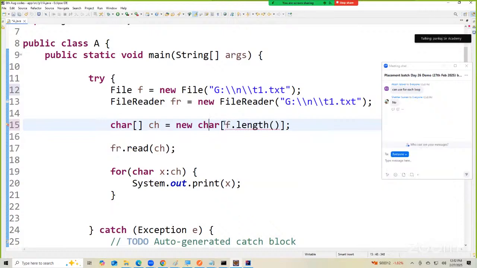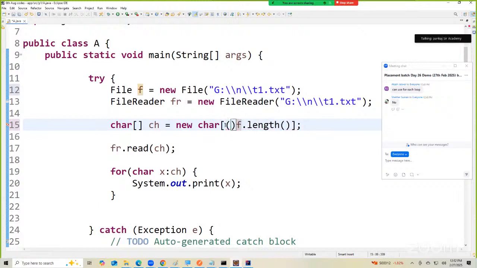But you cannot give a long value here. You can give an int value here. The size of an array that you define is of type integer. If I write 10 here, it will work. If I make it 10L, error, it takes only an integer value. Did you understand?